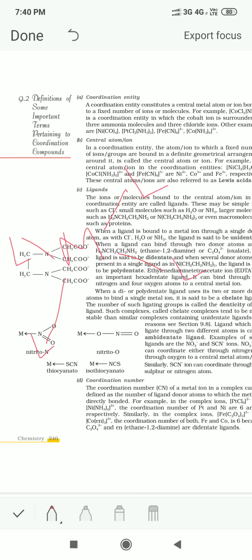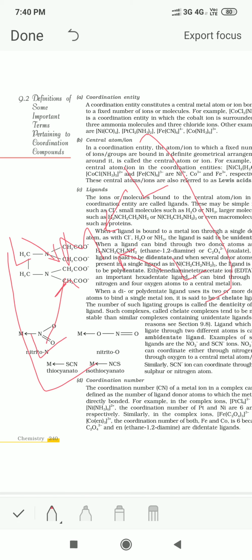They are giving their lone pair of electrons to the central metal ion, and we place the whole metal along with the ligands in one square bracket. This is the coordination entity. The whole entity which is present in the square bracket is the coordination entity.